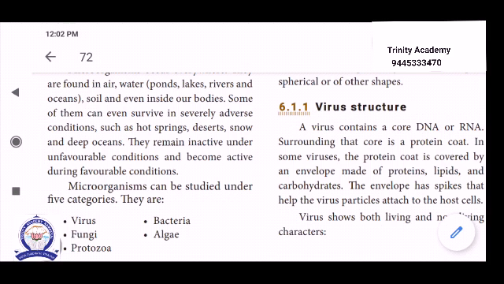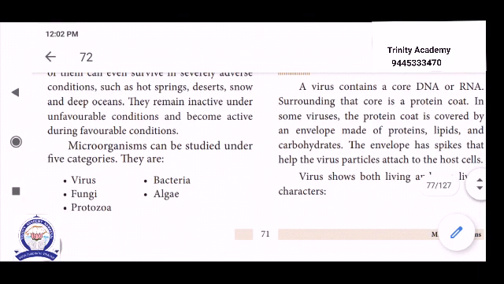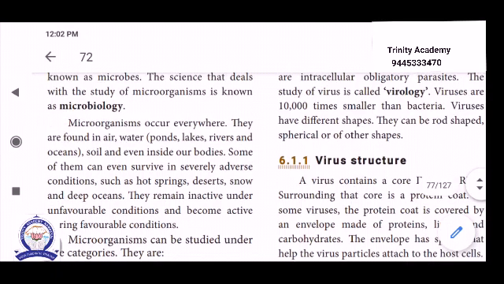They remain inactive under unfavorable conditions and become active during favorable conditions. During unfavorable conditions they are inactive, whereas they become active in favorable conditions. Examples of microbes are virus, bacteria, fungi, protozoa, and algae.